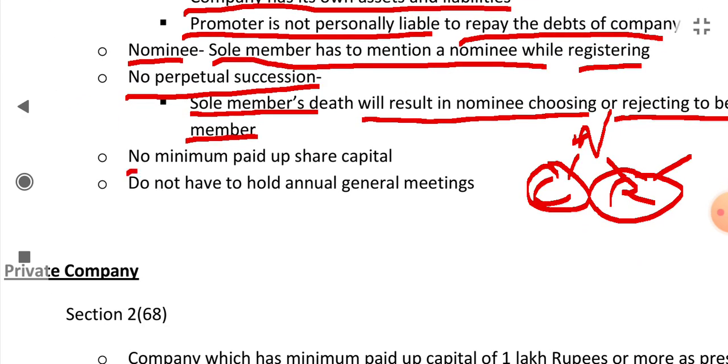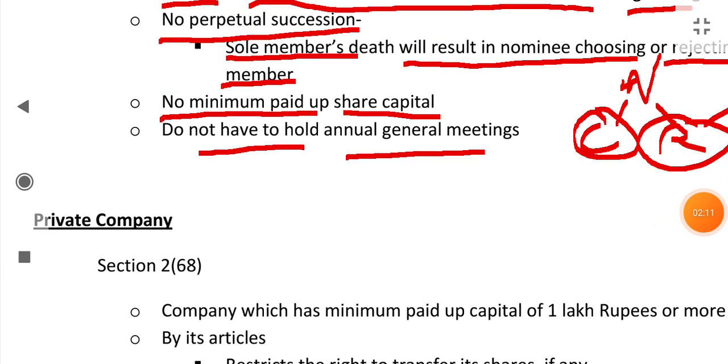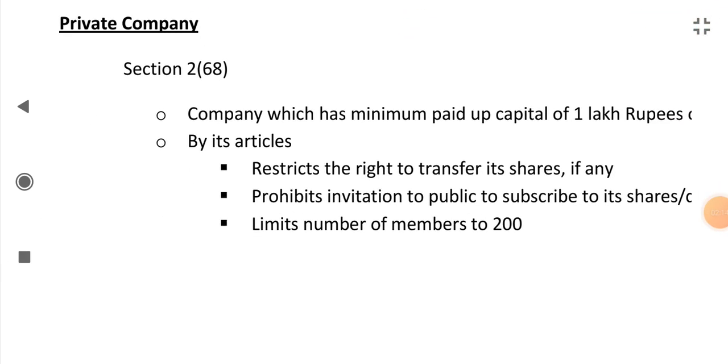There is no minimum paid up share capital requirement for a one person company. In a one person company, there is no requirement to hold annual general meetings. So this was a one person company.